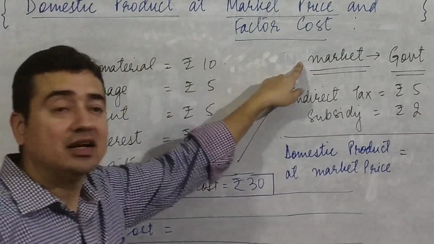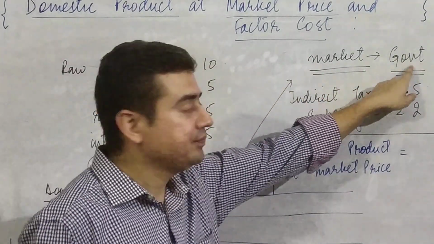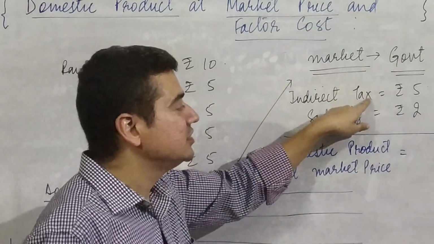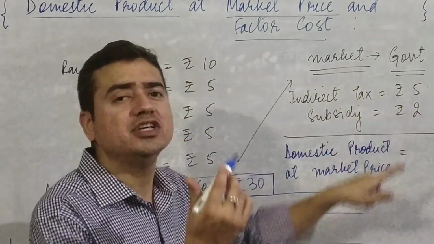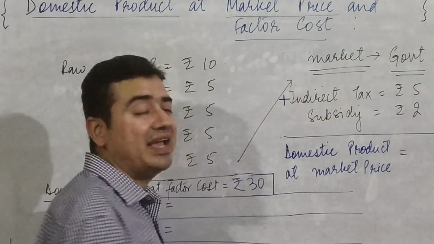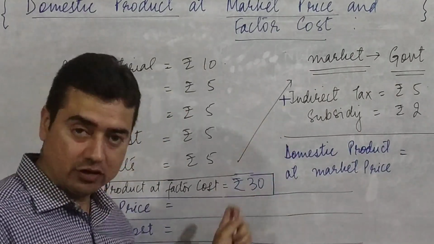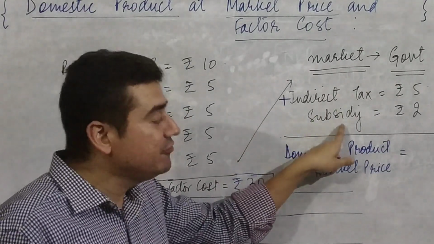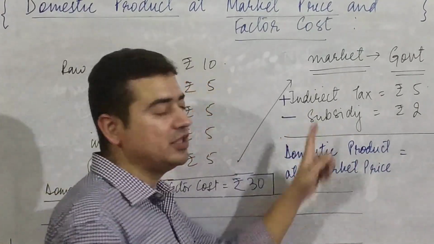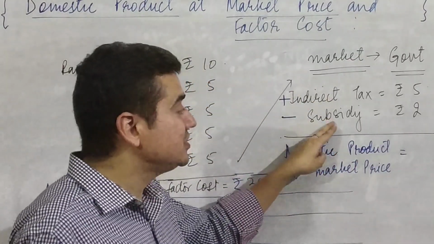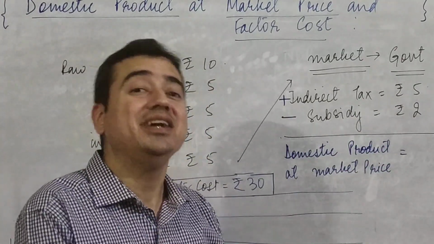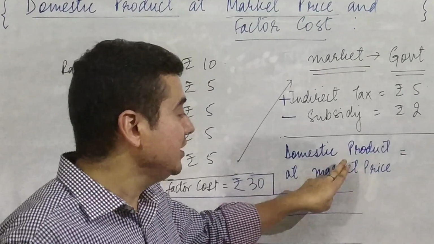In the market, government comes into play. Government imposes an indirect tax, say worth rupees 5 on this marker. This indirect tax needs to be added to the factor cost of the product, and if government grants any subsidy, that would be deducted from the factor cost, because this subsidy would be received by the consumer and it would be deducted in order to pay the market price.